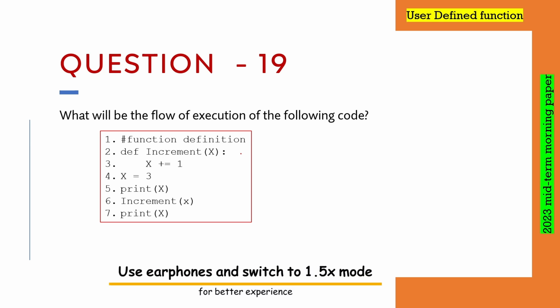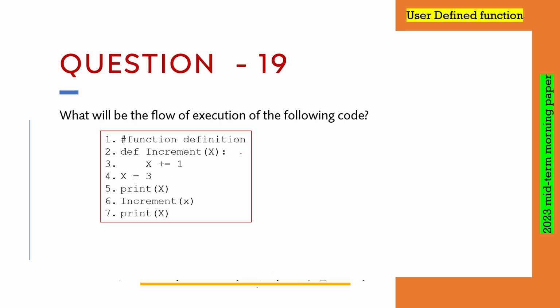So this is question number 19 from the 2023 midterm morning session paper, and this question comes under the topic user defined function in Python. In this question, a Python code has been given to you and it has been asked what will be the flow of execution of this particular code. This is a very easy question. If you have seen our previous video, you will be able to solve it in just a matter of seconds. However, let's see what the flow of execution of this one will be.